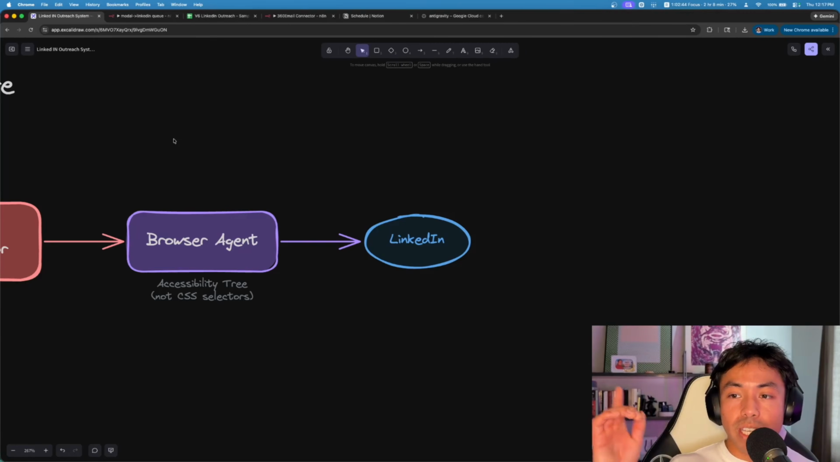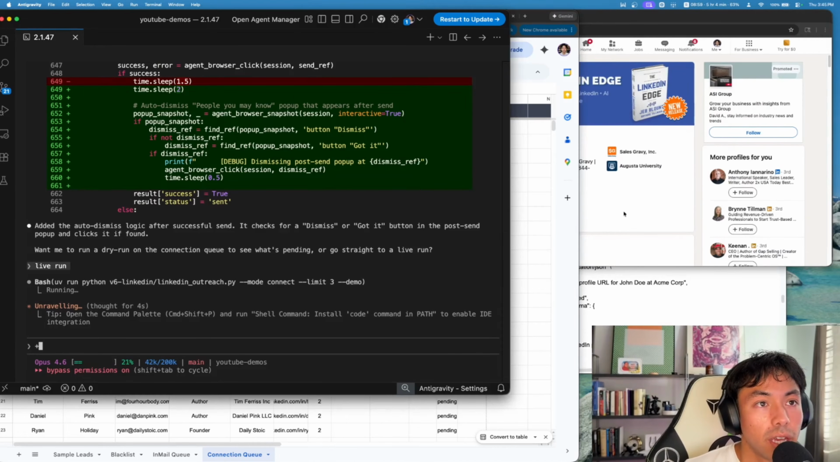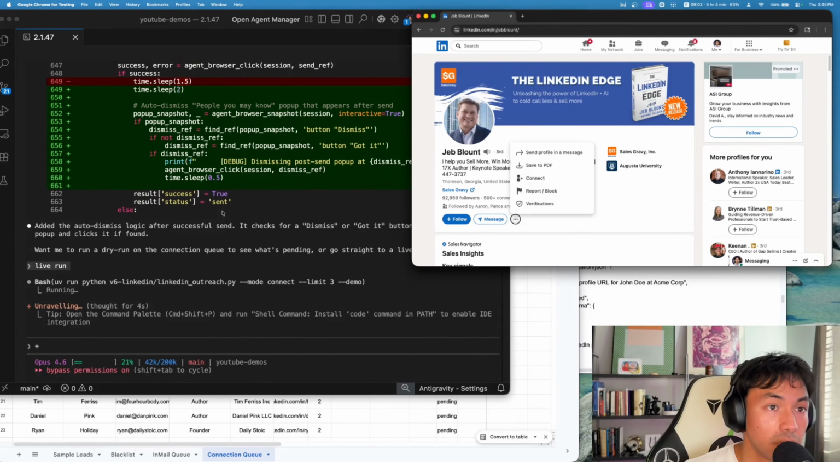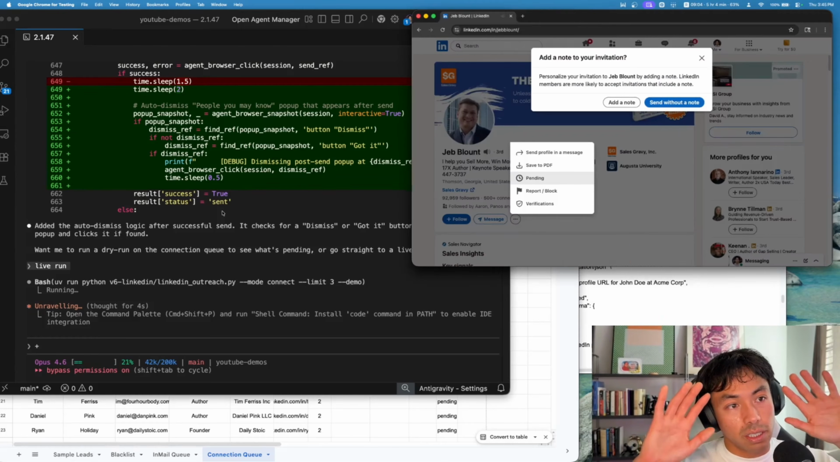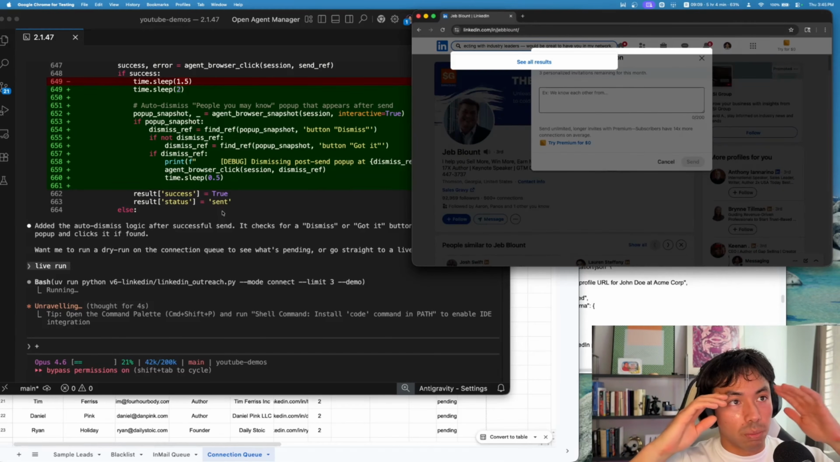I'm going to queue a demo here. So we're now going into a live run after some debugging. All of the prompts reflect the new updates, and we can see we're going to whoever this person is. My agent is clicking connect like it just did. It's offering to add a note for personalization.